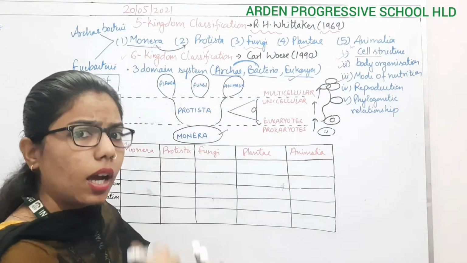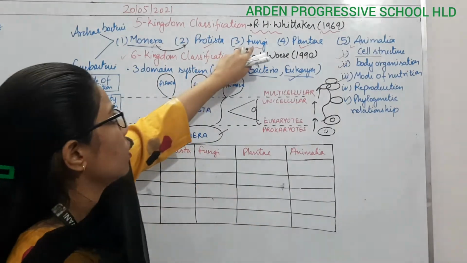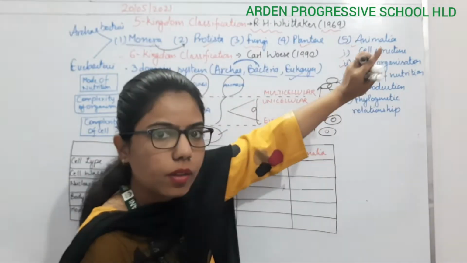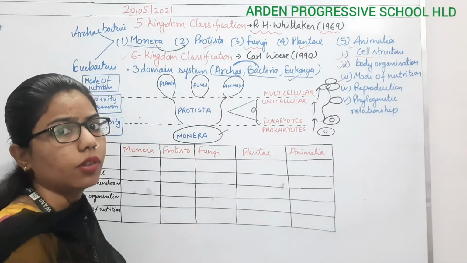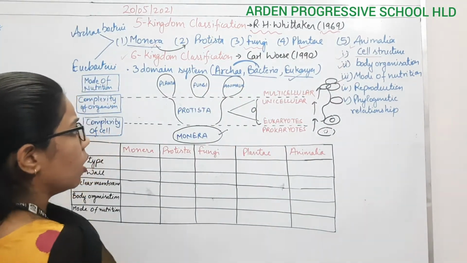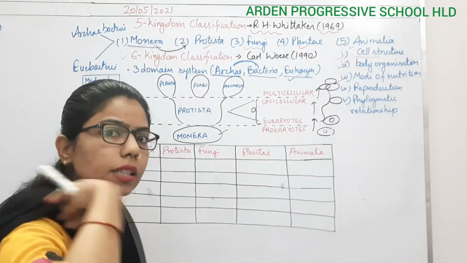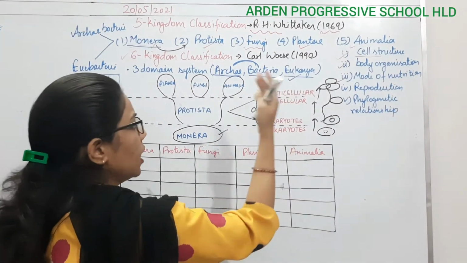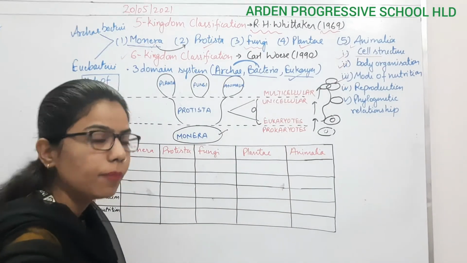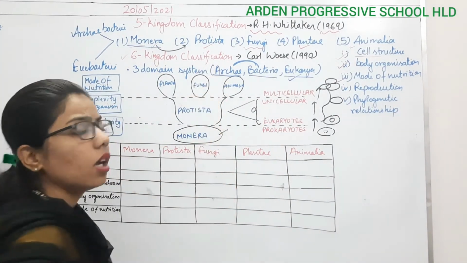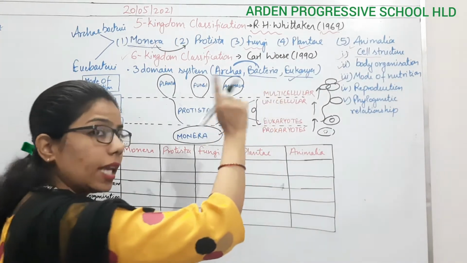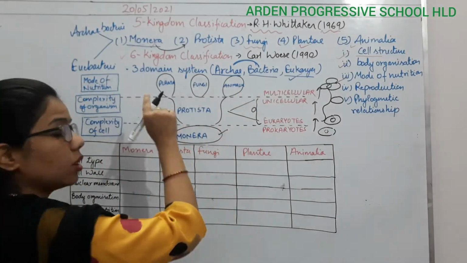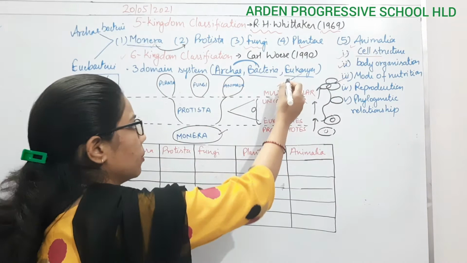Now ahead, if we are moving upward into the fungi, plantae, animalia, all these are the higher ones. Why the higher ones? Because they have a multicellular body, and eukaryotes have already started from the Protista part. So from Protista onwards, what is happening? They are eukaryotes, as well as their cellular organization will also get advanced, so it will become multicellular.